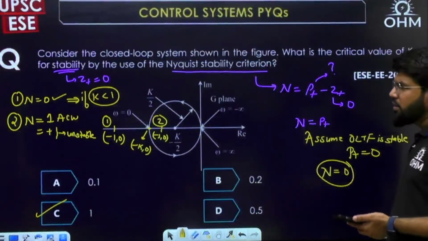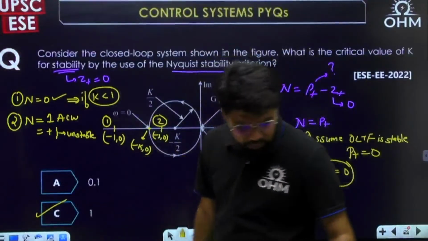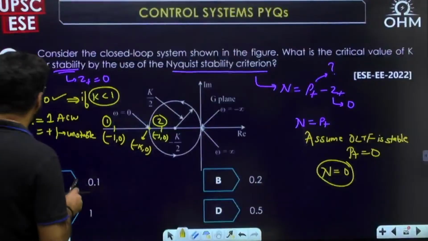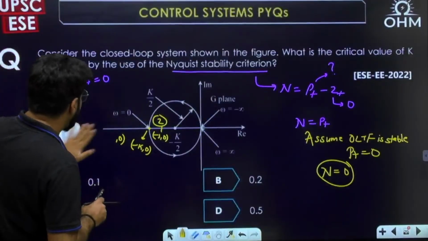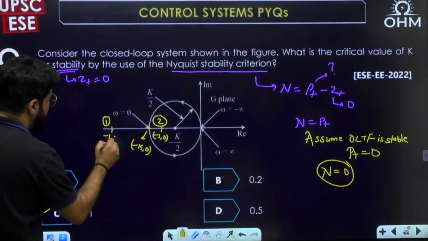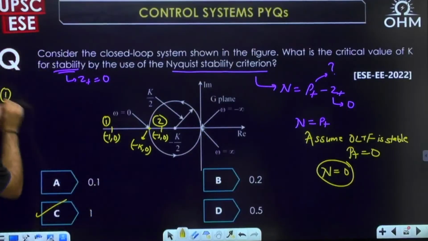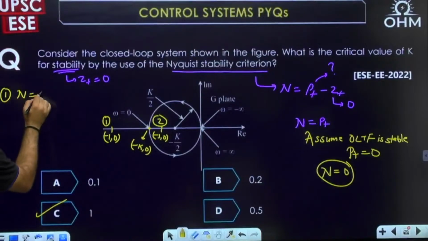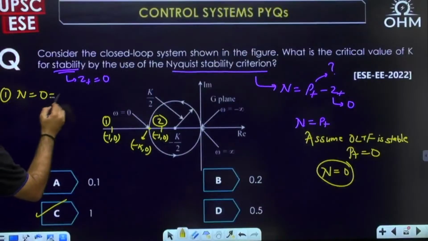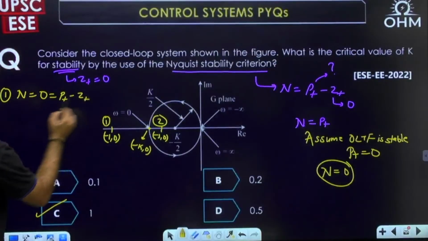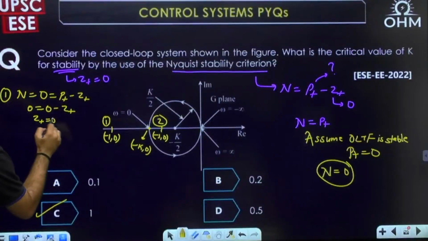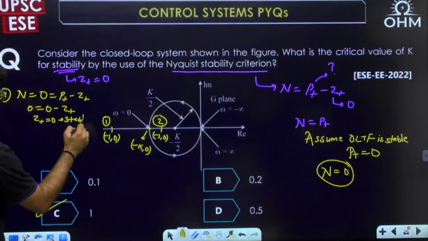So you can treat the problem in the reverse way also. Let me write this way. This was my first case when -1, 0 is outside. If I take first case, what is the number of encirclement? It is 0. And if number of encirclement is 0, so n is equal to p plus minus z plus. I assumed p plus 0, as I told you, there is no other choice. So z plus equal to 0. This is what you want for stability.